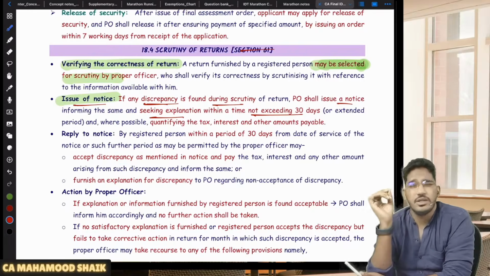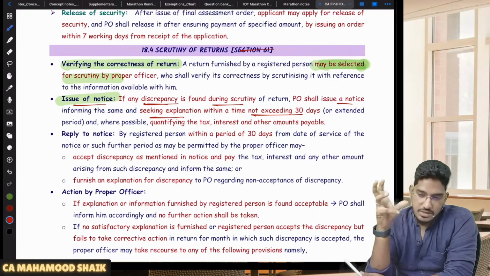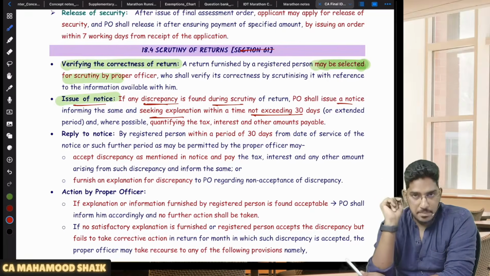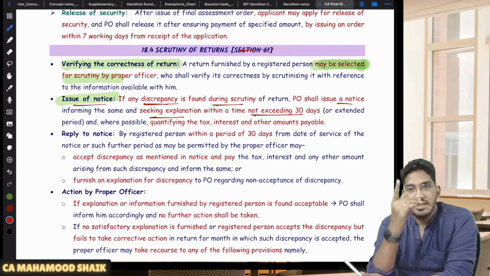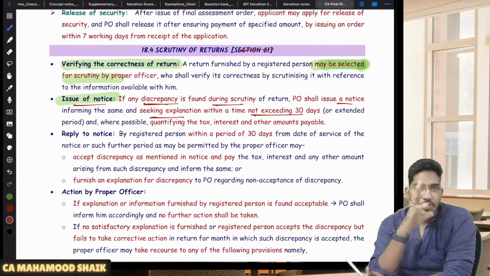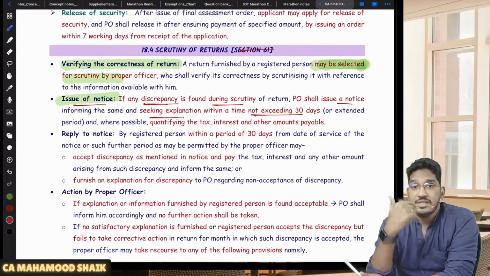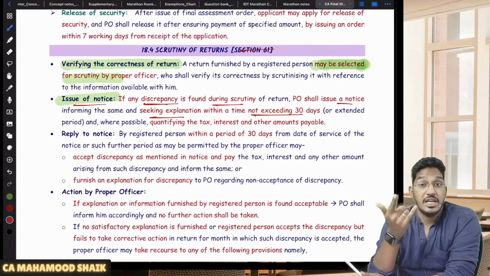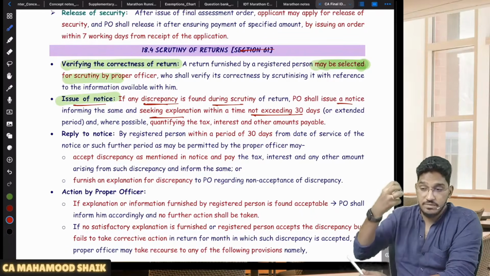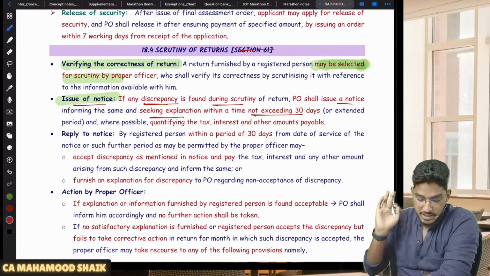Two days ago only, I got this, so this assessment is very relevant for me. Why? Because two days ago, one of my clients had filed his GSTRs, but on the basis of risk parameters, a 2B and 3B comparison happened. When compared with the 2B, my client has taken more ITC in GSTR 3B, so that return was taken up for scrutiny. He got a notice asking him to explain around 15 lakhs of GST excess claimed. That return was filed, taken up for scrutiny, and he has given one notice, which I am currently dealing with. Just for information's sake, I am saying it here.